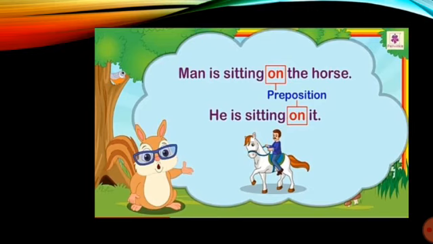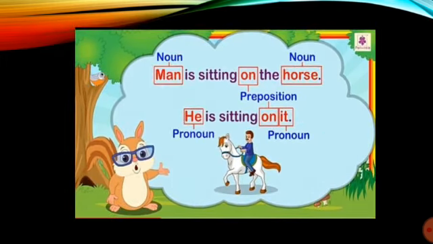So here some more examples. The man is sitting on the horse. He is sitting on it. So here the preposition is on. And you can see on is showing the relation between man and horse, between two nouns, he, it.